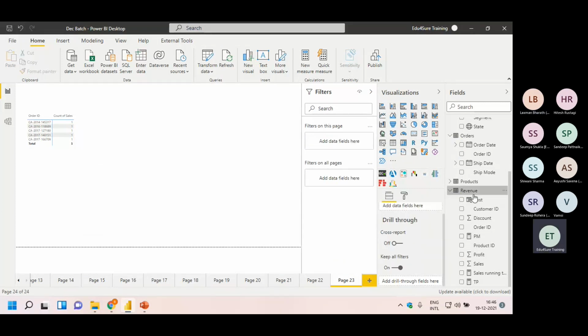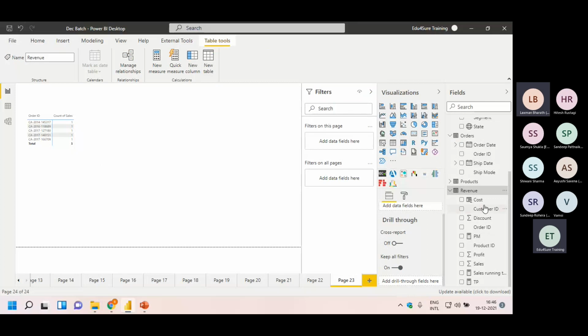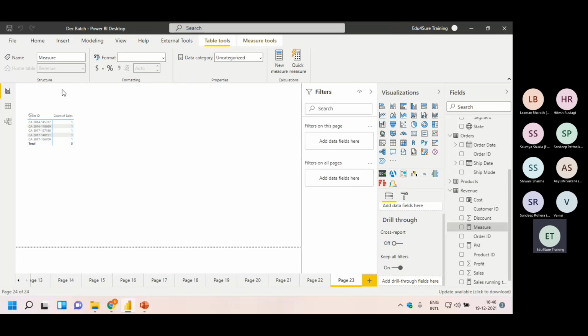So I'm going to the revenue table. Why the revenue table? Because all the measures are numeric values and we put them in the revenue table. Clear, everyone? So I'm going to the revenue table, clicking on new measure, and I can name this measure anything. So I'm writing Transaction over 10K. This is the name of the measure.